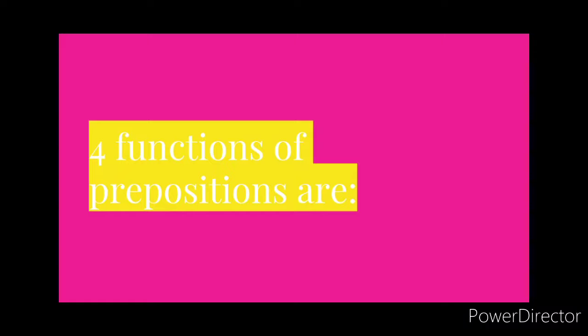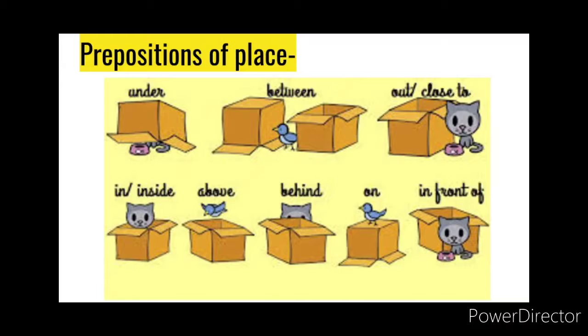Okay. Now, prepositions can also be classified into four categories based on their function. Function means how and when they are used. So if they are used in place of place, it is called prepositions of place. When it is used to show time, it is called prepositions of time. When it shows direction, it is called preposition of direction. And when it is done for a particular cause or a reason, it is called preposition of cause and purpose.